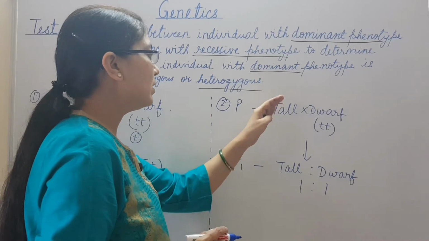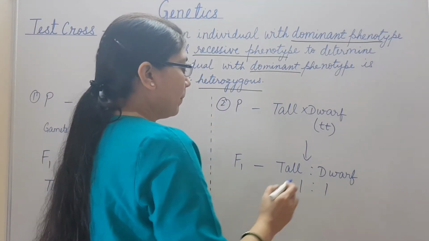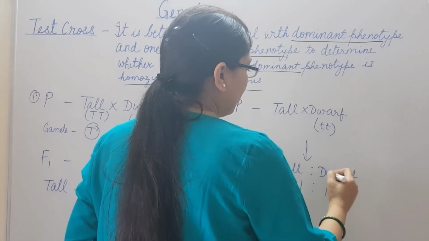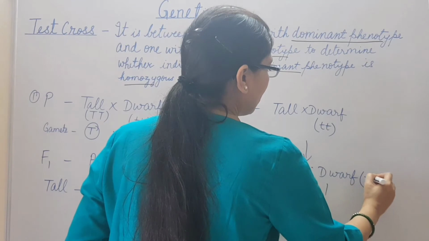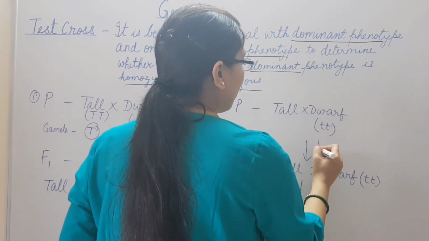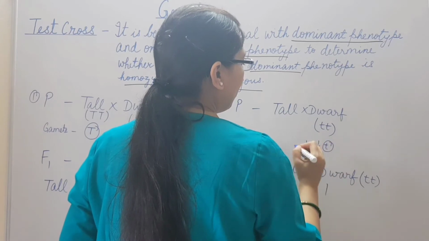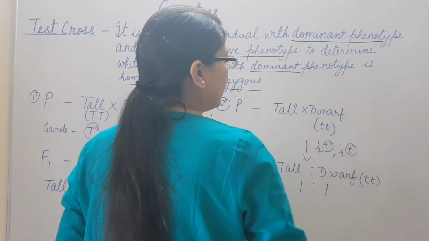So now what is the genotype of this tall plant? From this we can take out that obviously this dwarf plant is homozygous recessive. This dwarf plant produces only one type of gamete, which has the recessive allele.